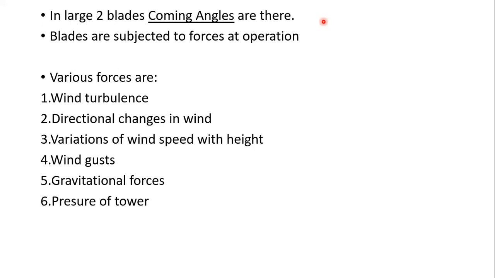What are the various forces? We will see now. First is wind turbulence, and second is directional changes in the wind. Third is variation of wind speed with height, and fourth is wind gusts. Fifth is gravitational forces, and last is the pressure of the tower, etc. The list is not complete, but these are the main forces that are overcome by windmills.